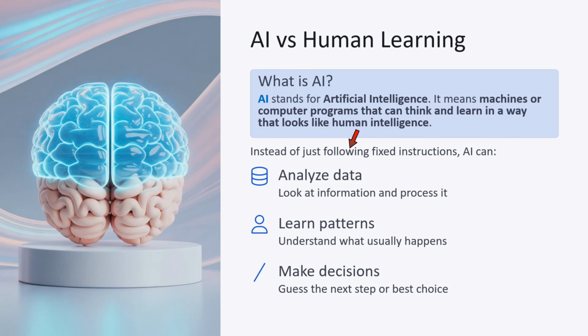Instead of just following fixed instructions, AI can analyze the data, look at the information and process it. AI can learn patterns, understand what usually happens. AI can make decisions, guess the next step or best choice.